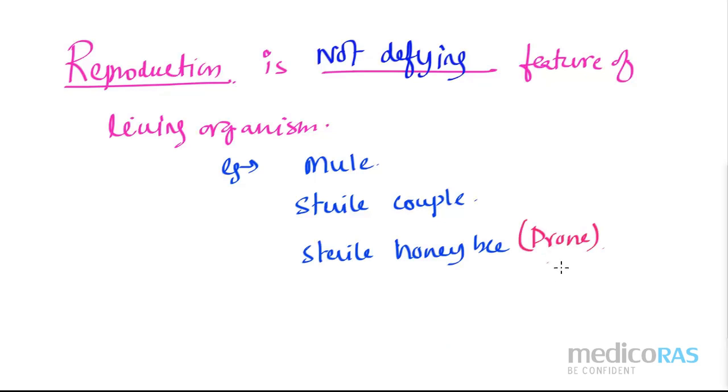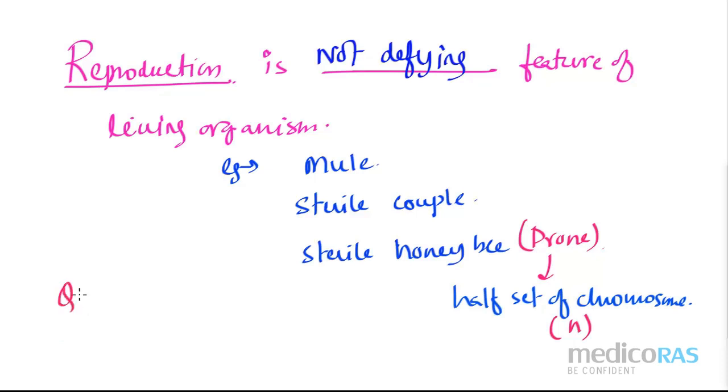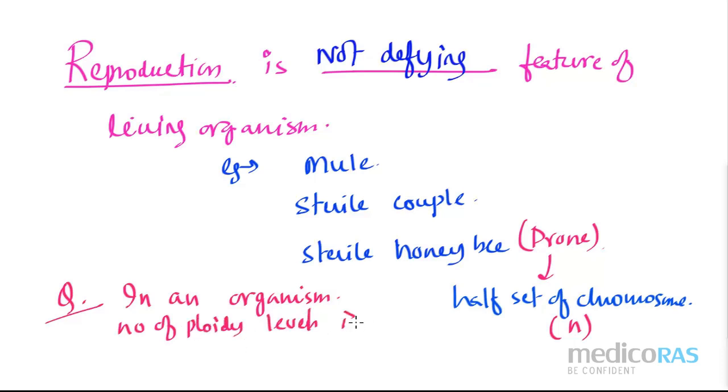It has a half set of chromosomes. Please remember this one. It means it has n number of chromosomes. Suppose I give one question: in an organism, the ploidy level is 24, then find out the number of half set of chromosomes.